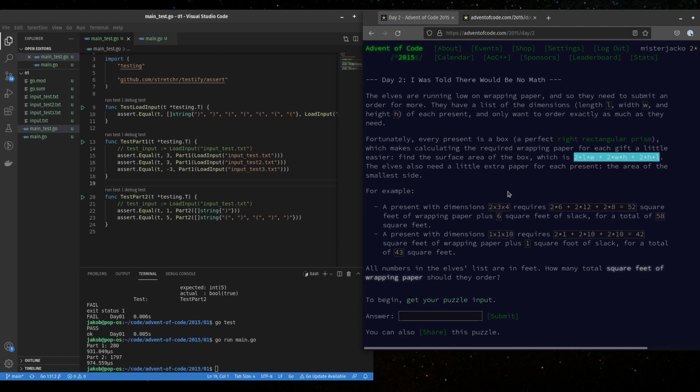Plus 6 feet. I see. Okay. Plus a little extra, which is the area of the smallest side. Gotcha. So you'd have to do the length and the width of each of them to find the smallest side. Well, we can go over this tomorrow. But yeah, looks like it'll be fun.